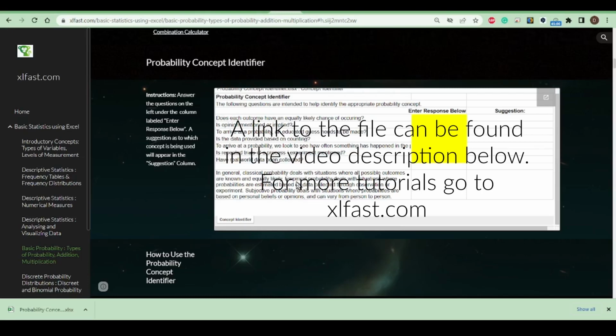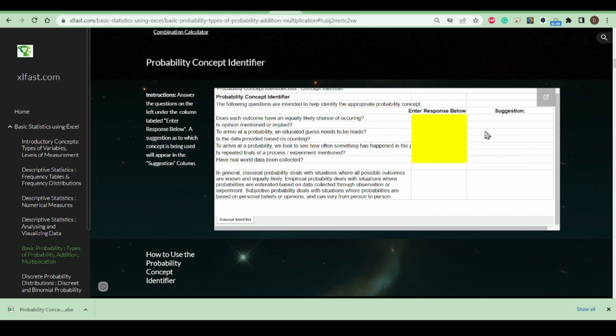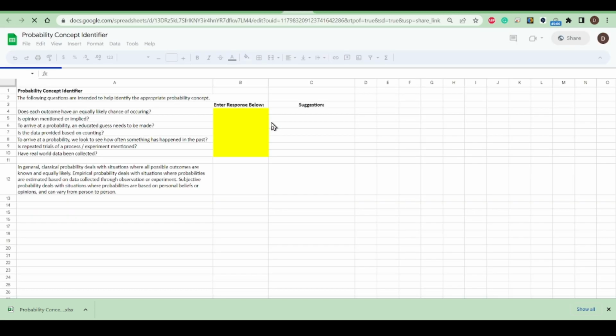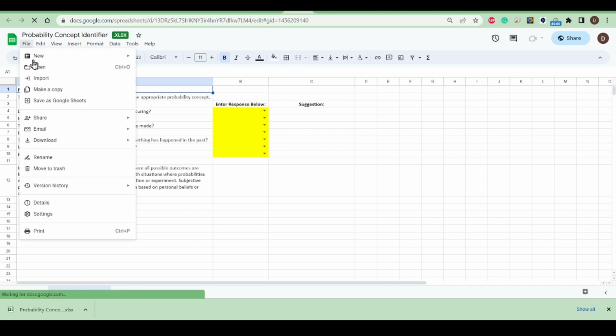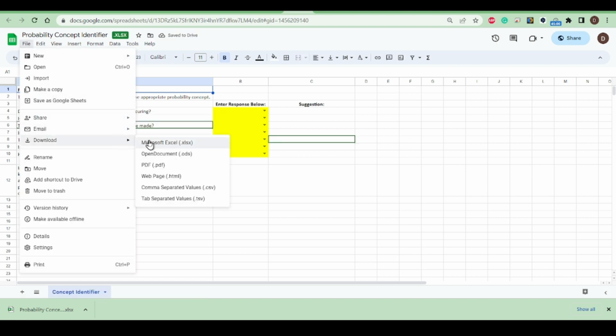In this video, we are going to look at this probability concept identifier. It is a spreadsheet that contains a number of questions that you can answer, and it suggests which probability concept is being used. You can click on this pop-out link, and then you can save a copy of this in Excel.